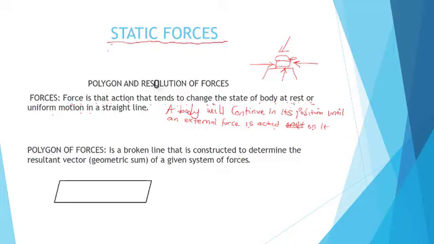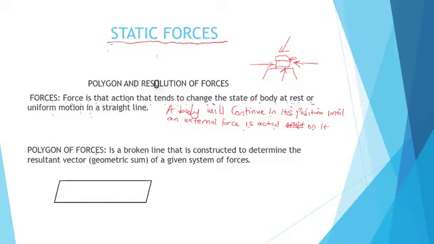So, if a body is at rest, it will continue in that position until a force is acted on it, because the main cause of motion is force. So, you talked about force as being the pioneer of a uniform motion in a straight line. The same thing is applicable in statics. We are saying that for a body to be at rest, a series of forces are acting on that same body. That is what is keeping this body in equilibrium, and the body is not falling off from its position.